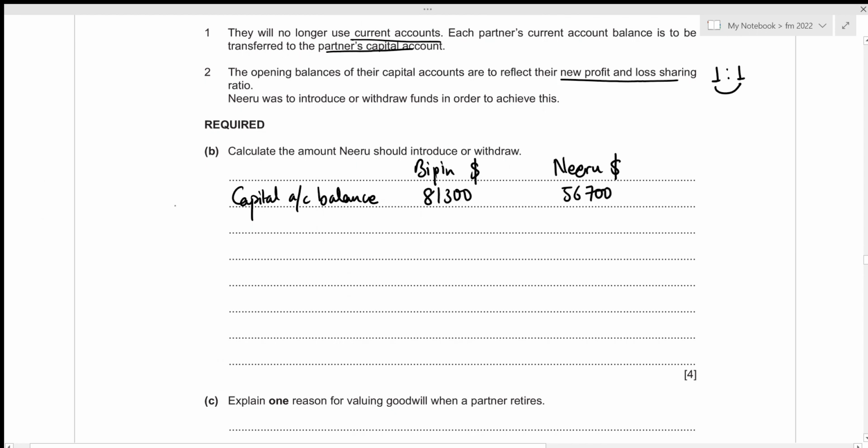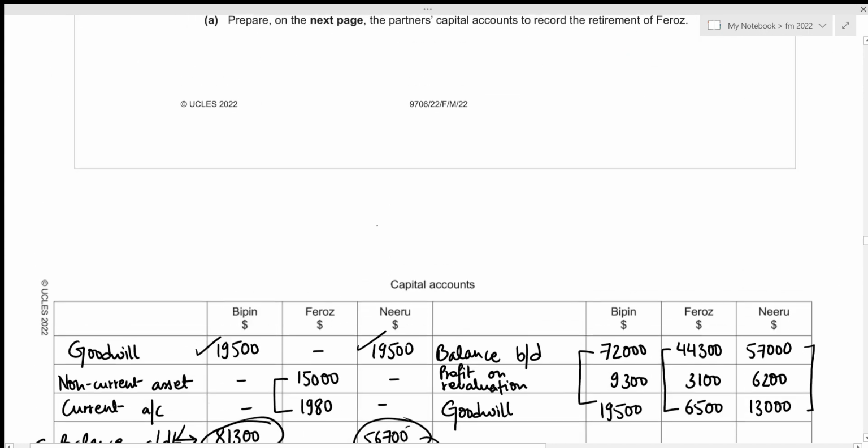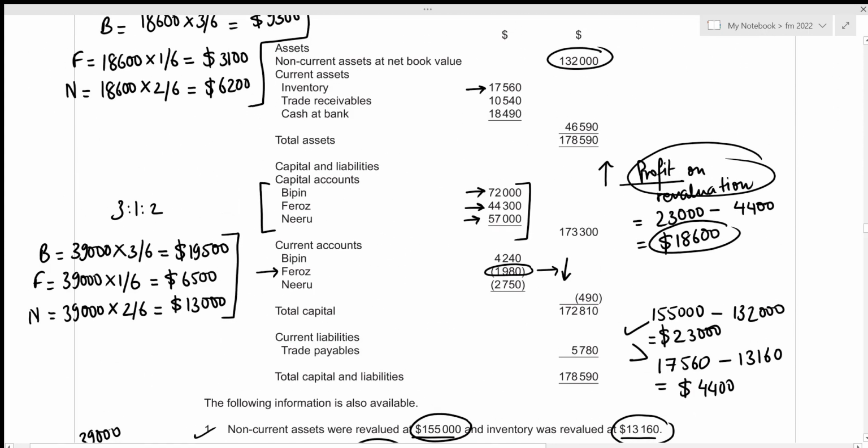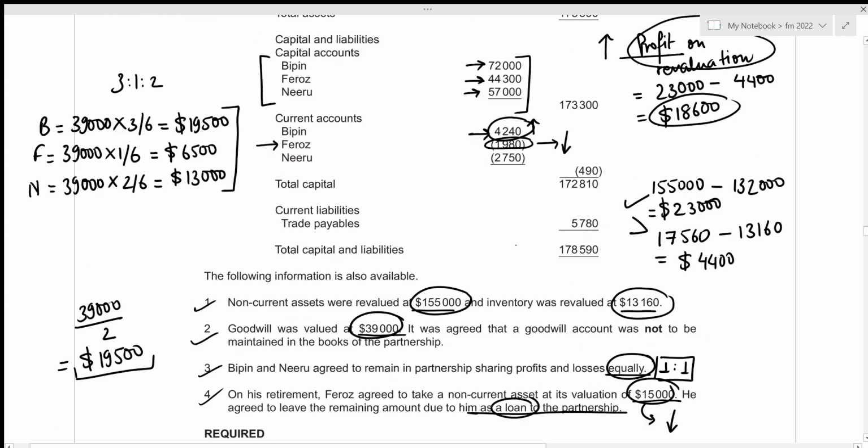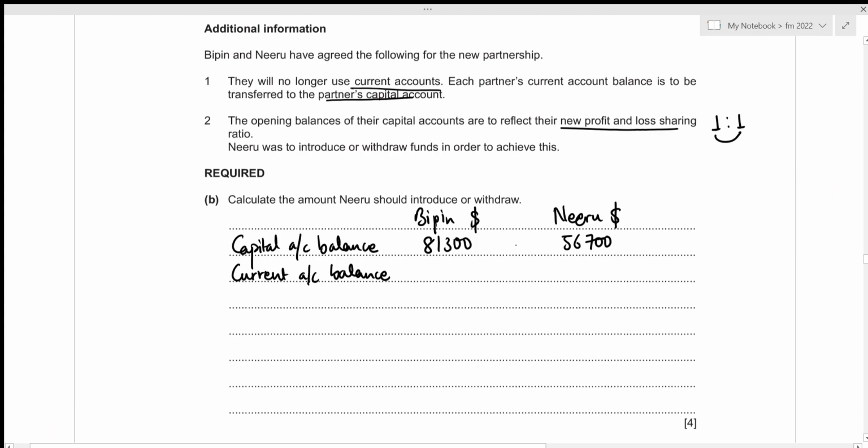Now we need to adjust the current account balance. Let's have a look above at our statement of financial position. So the current account for Bipin has the amount of 4,240, which is a positive amount, which means that this is the amount that he gets from the partnership account. So this definitely increases his capital account balances. So we are to add this amount. Let's do that. That's 4,240.